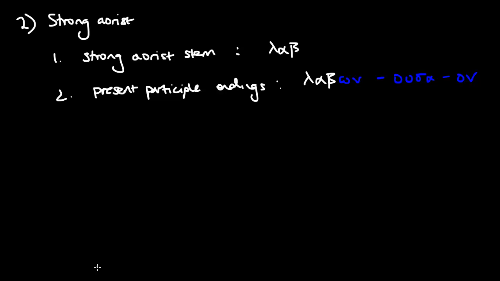So you can see I've written down some notes already. But to form the strong aorist participle, you just take the strong aorist stem, which we've already discussed. That's usually quite irregular, but you just have to learn them, and it's the same as for the indicative. So for lambano, you remember how lambano telescopes to form the stem lab. And then from lab, we just add on the present participle ending. So actually that's relatively easy to remember.